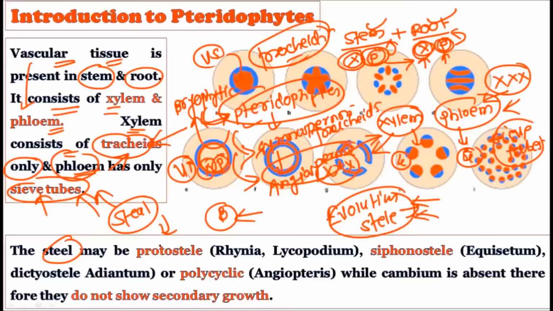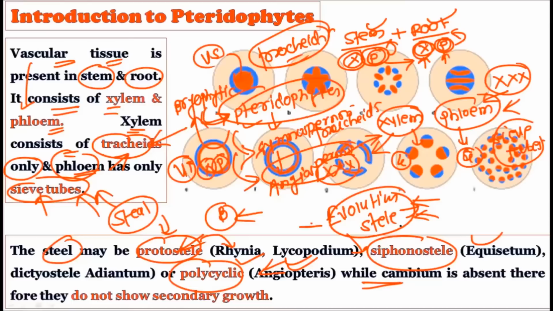Okay, so the stele may be a protostele. It is one type of stele which is found in the pteridophytes. Examples for this are Rhynia and Lycopodium. Then there is the stele which is found in Equisetum. Then there may be the polycyclic stele found in the Angiopteris, while the cambium is typically absent, and they do not show any type of secondary growth. So different types of steles were found in the different types of pteridophytes, and how they got evolved, for that we are going to take one separate lecture.